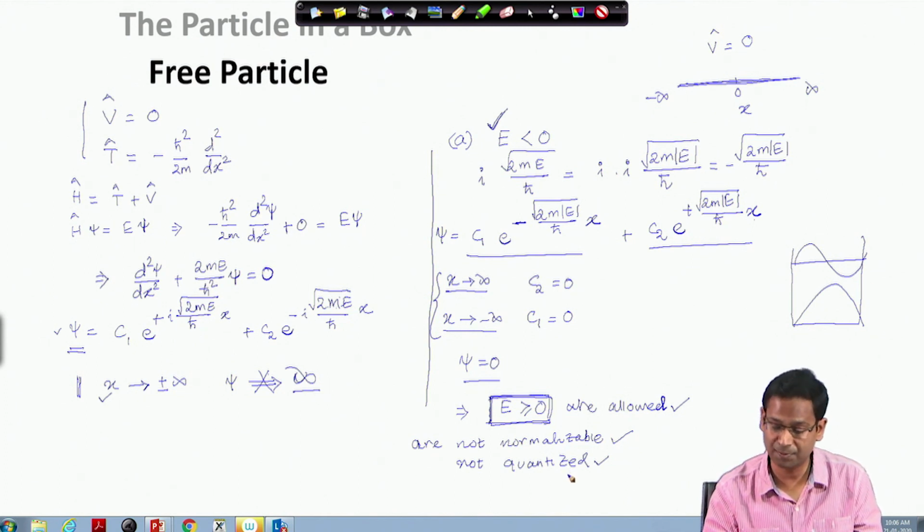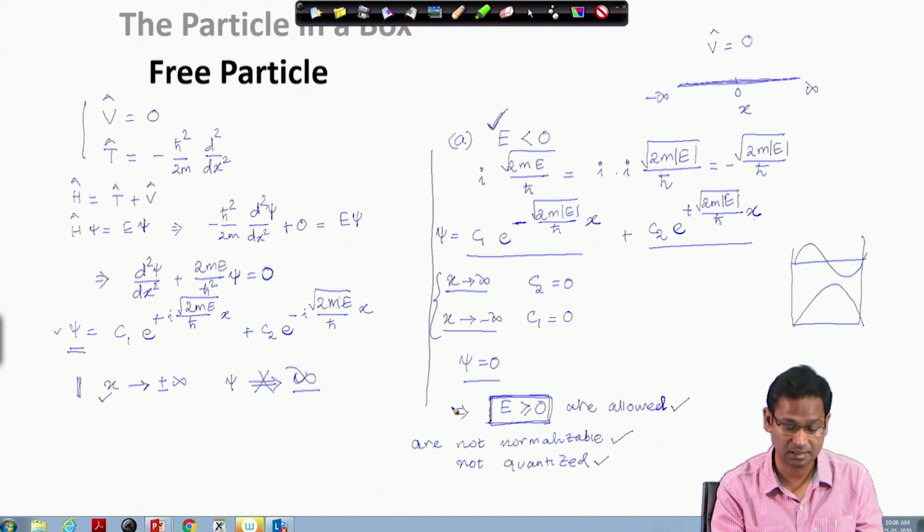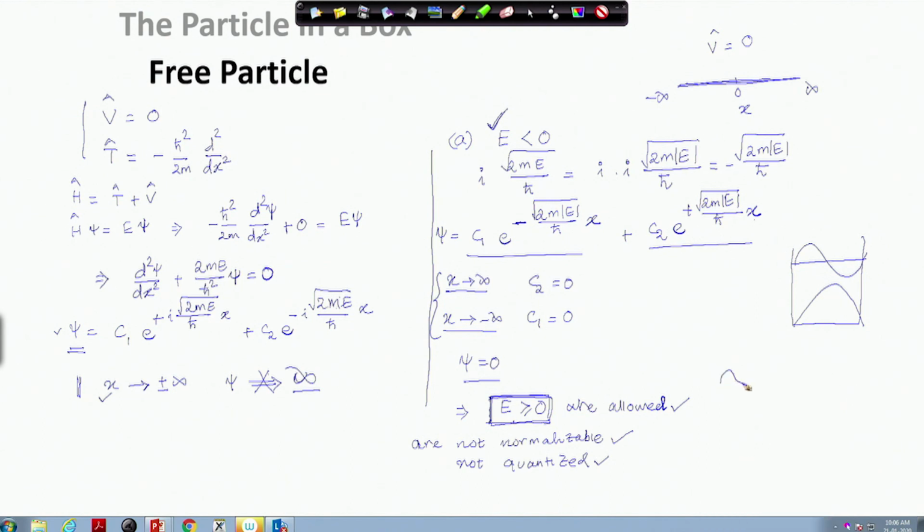But in the case of a free particle, since the allowed functions are all E greater than or equal to 0 and they are sums of a cosine and sine function, they are found everywhere. They can be seen from minus infinity to plus infinity. Therefore, they represent what we call unbound states. The free particle solutions are unbound states, whereas the particle in a one dimensional box solutions represented all bound states.